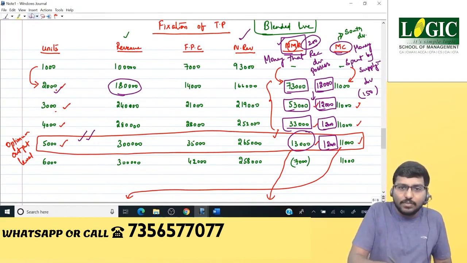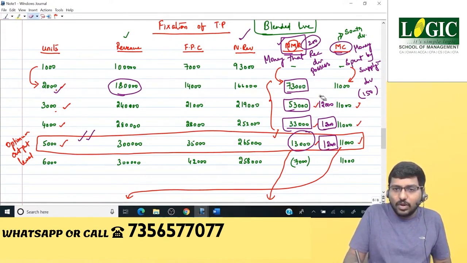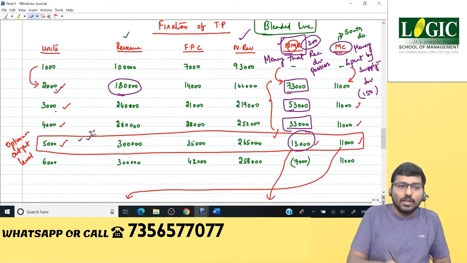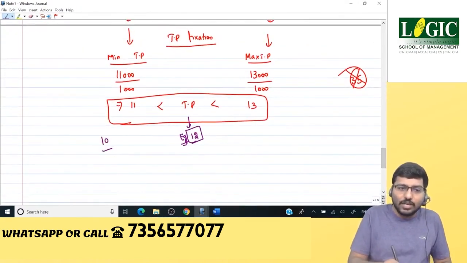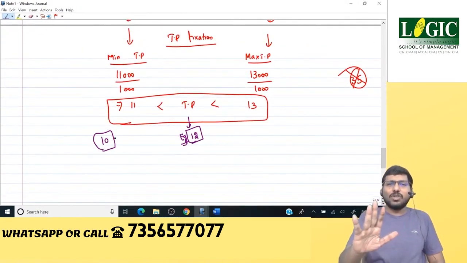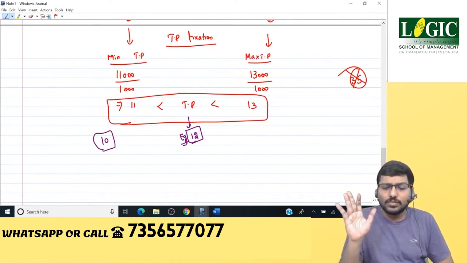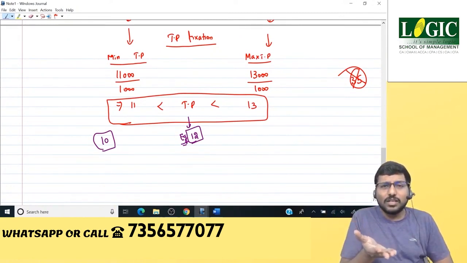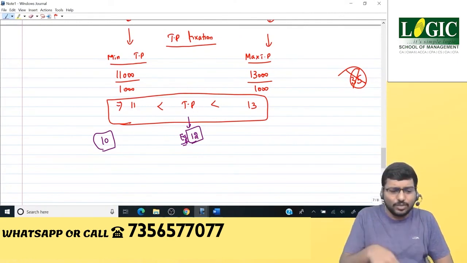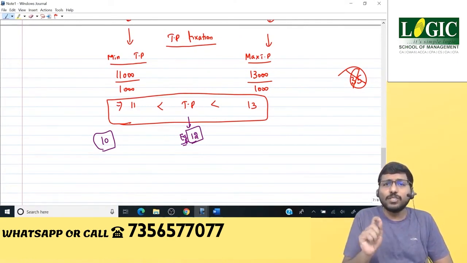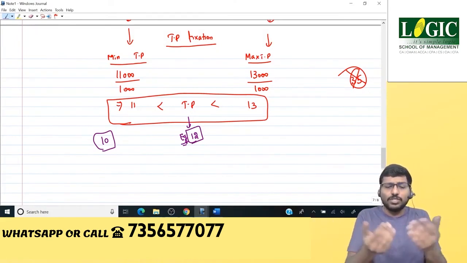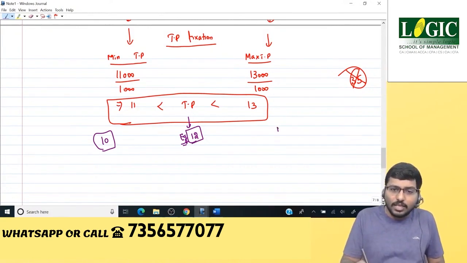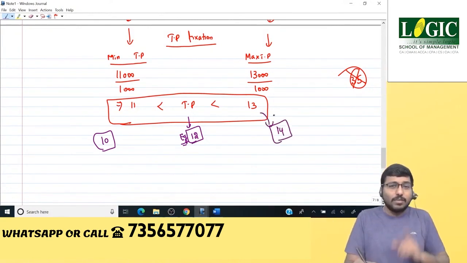Now let's change the example. Now I've taken within the range, and therefore it stopped exactly at the 5,000 units level. Let's change the example. Now I'll take outside the range. Suppose it is 10. What happens? Straight away, the supplying division will say get lost. Why? My cost itself is 11, and if you say TP is 10, I need to spend 11 to get 10. I will not even manufacture one unit. When the supplying division does not manufacture, where is the question of the receiving division getting it? So it's gone. Another example: 14. Let us keep it outside, because the maximum TP is only 13.